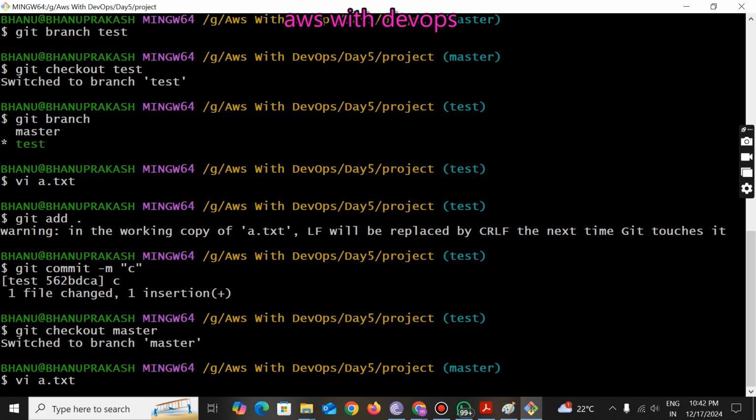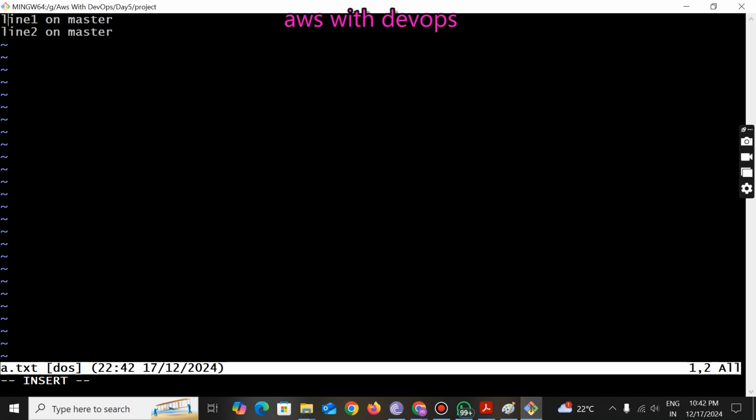Now tell me anyone, as per your expectation, how many lines of code is there in this a.txt? Two, sir. Okay. Exactly, it is correct, because Git is treating the file you created in the child branch as a new file. In the master branch, it is treating the file as a new file. Now I am going to add one more line, line 3 on master. Now press escape, WQ, save and quit.